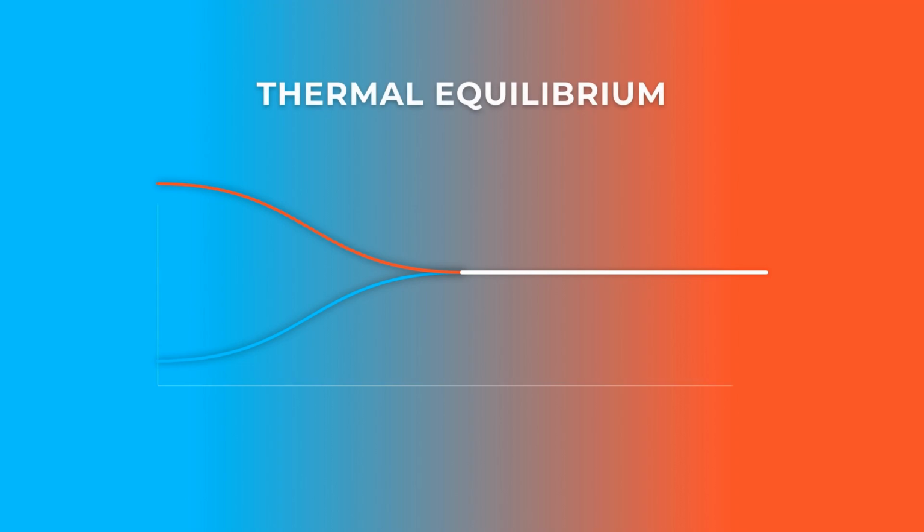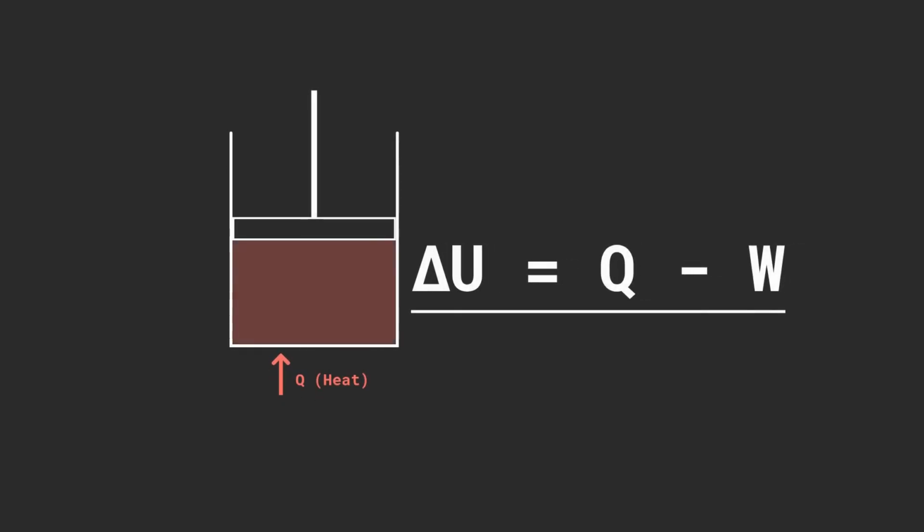by 1 degree Celsius. When two objects of different temperatures touch, heat flows until they reach thermal equilibrium, a state where their temperatures are equal. This brings us to the zeroth law of thermodynamics, which defines temperature as a fundamental property that allows us to build thermometers. It is also vital to distinguish both from internal energy.